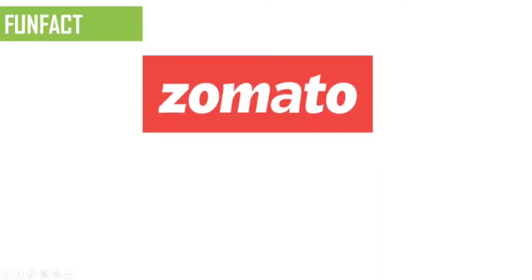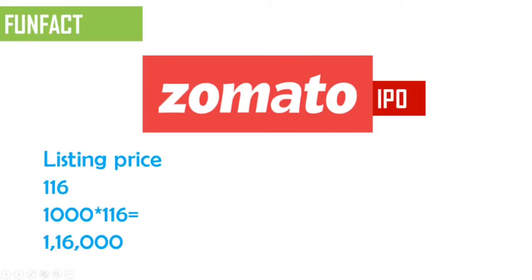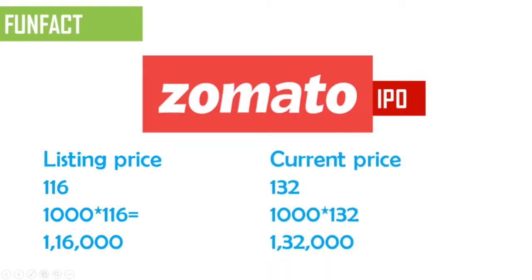You have all heard the company name Zomato. Zomato recently got its IPO, and on the day it was listed, its price was 116. If you had bought 1000 shares at the rate of 116, you would have spent 1,16,000. The current price, last seen, is 132. So 1000 into 132 is 1,32,000. That is the simple math. If you had invested in Zomato, you would have made a profit. That is an investment tip related to the stock market: you can understand the company's financials, its net worth and its team, and then invest in the stock market.